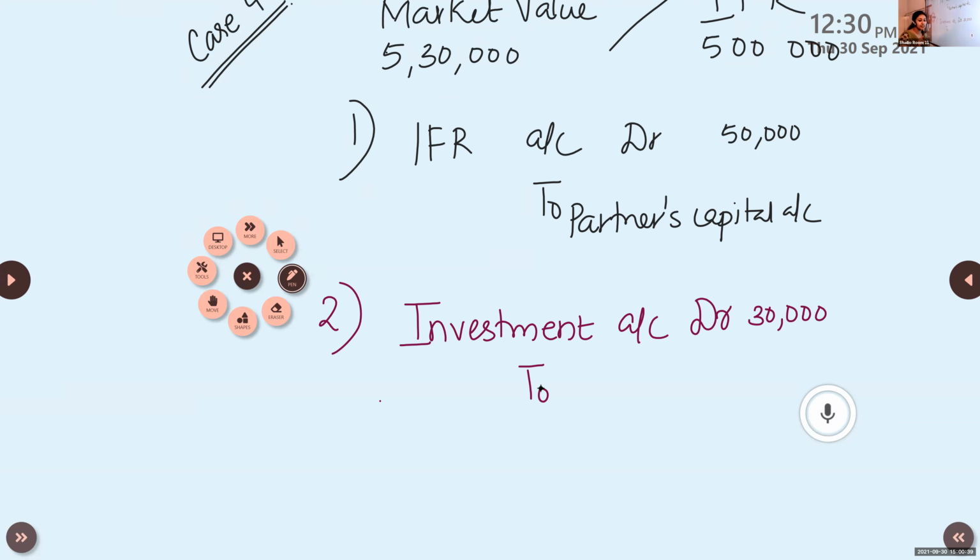Earlier, the decrease in the asset, we showed it in the revaluation account. So similarly, increase in the asset also, we need to show it in the revaluation account. Just for this purpose, we make use of revaluation, the increase or decrease in the asset or liability.